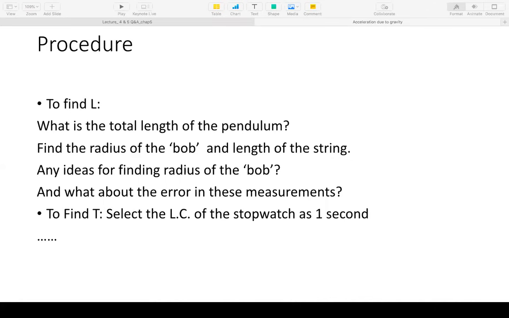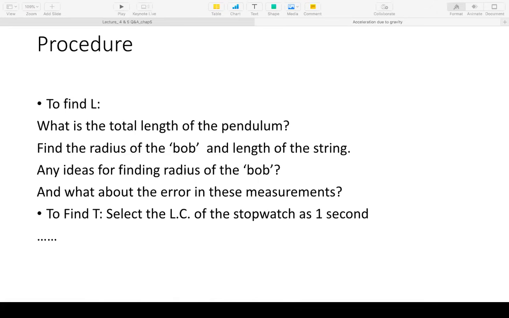Now there is another thought. How many should I take? Should I take 10? Some people said 20, some said 30, 40, anything can be done. So is there any way of figuring out, while we are designing the experiment, for this particular experiment or any other experiment, how many oscillations I should take? What would be the criteria for deciding that?